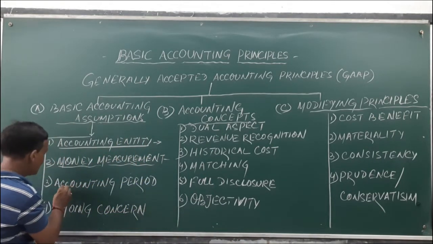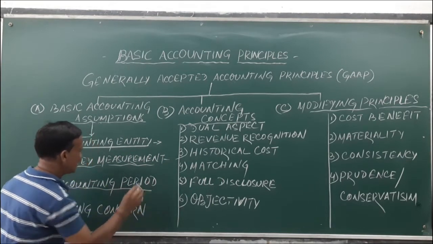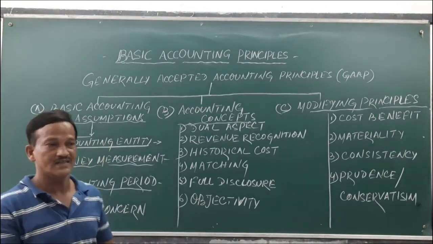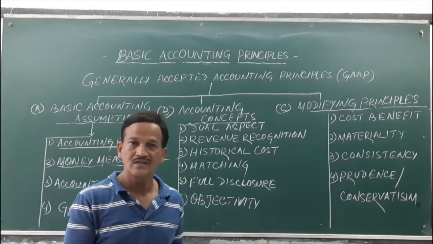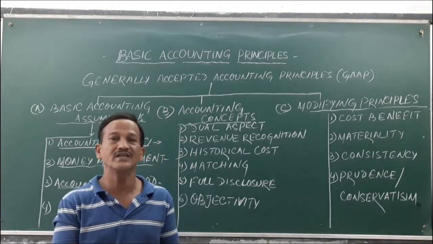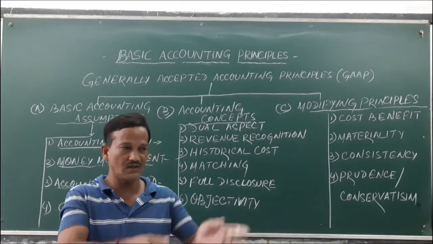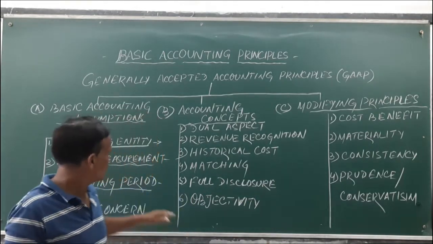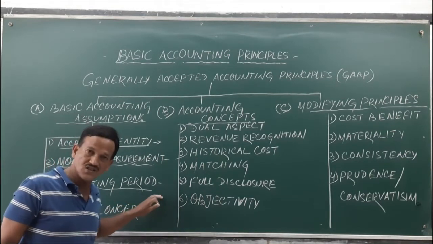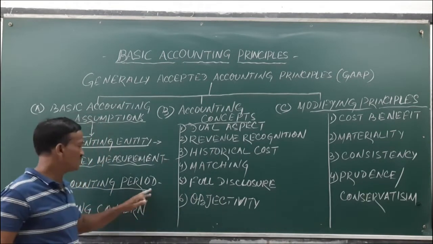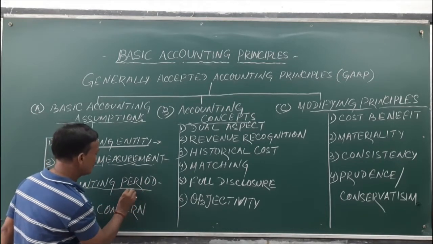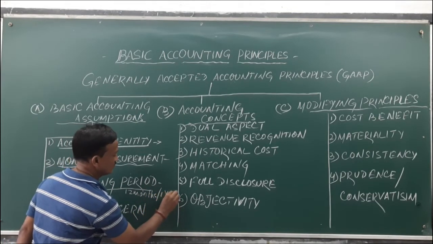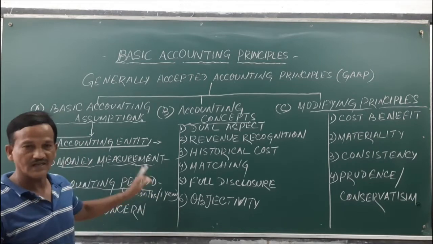Then the third assumption is the accounting period assumption. That means for how many days, how many months, how many years, or how many weeks we will record the accounting transactions, so that we will calculate the profit or loss of the business for the operations. So a certain accounting period concept assumption is to be followed. Accounting period means always there is 12 months or 1 year. It should be followed. That is the accounting period.